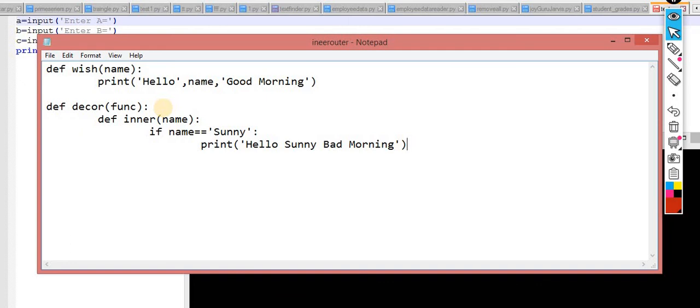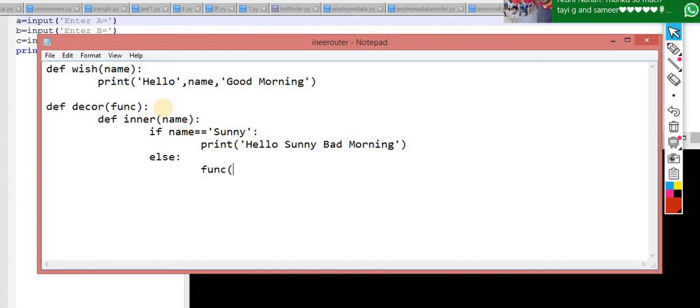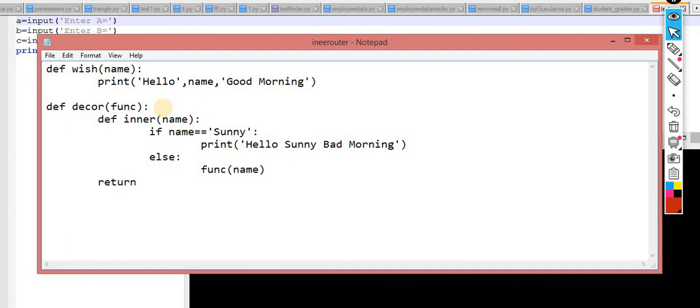And after that what do you have to do? Else, normal, you have to call func and pass name, and then you have to return inner. So this is my common normal function, and this one is my decorator.